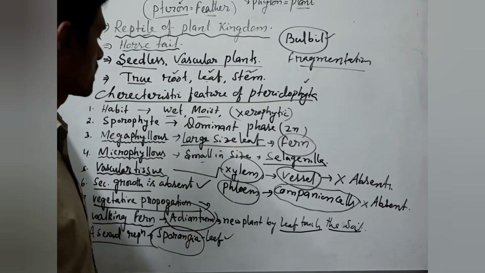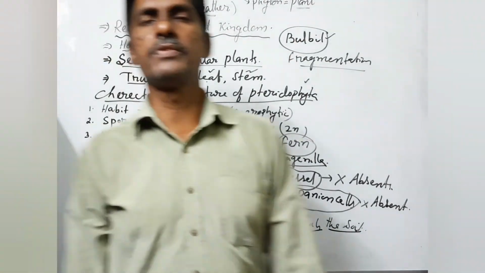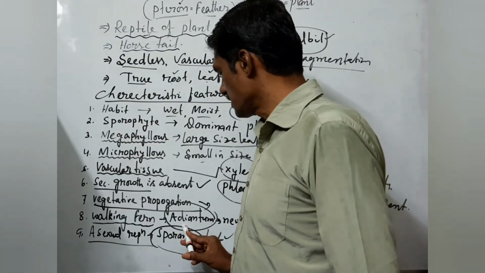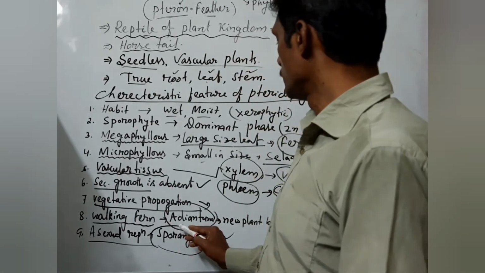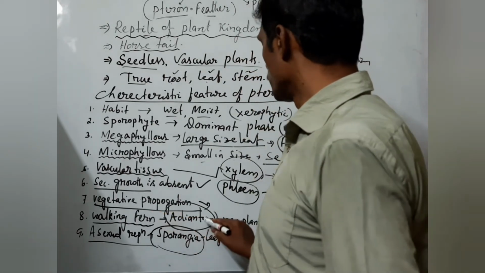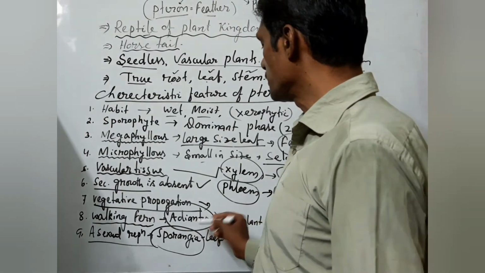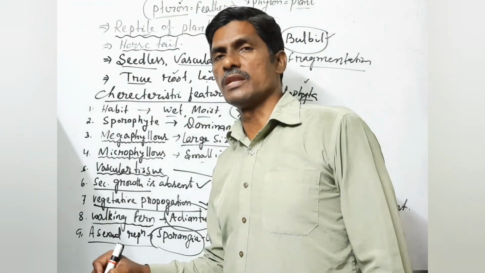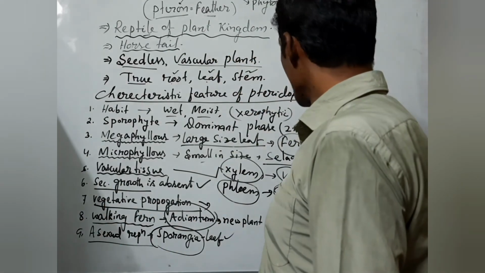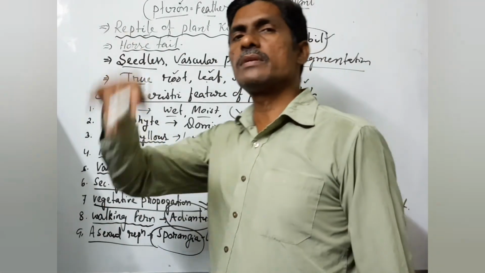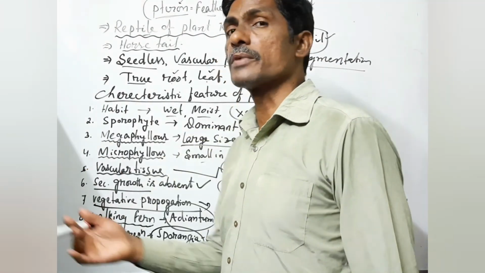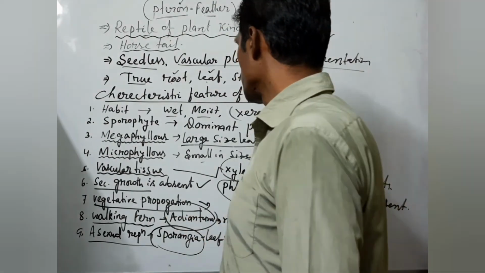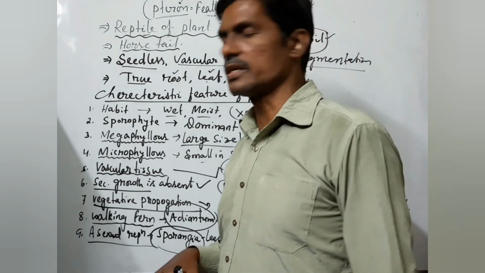Next, we come to vegetative propagation. Vegetative propagation takes place by means of bulbil. And here, walking fern. Walking fern is one of the plants in Pteridophyta, Adiantum. Now, what happens in Adiantum? When the leaf of Adiantum touches the soil, at the point of touching of the soil with the leaf, new plants develop. Again the new plant will develop a leaf, and when it touches the soil, again it produces a new plant. Like that it can continue. So that's why it is called walking fern. The example of walking fern is Adiantum, and when it touches the soil, it develops into new plants.